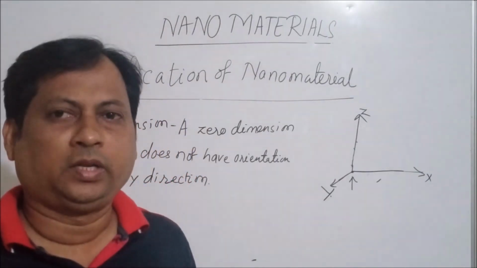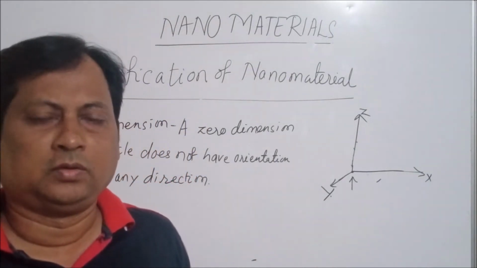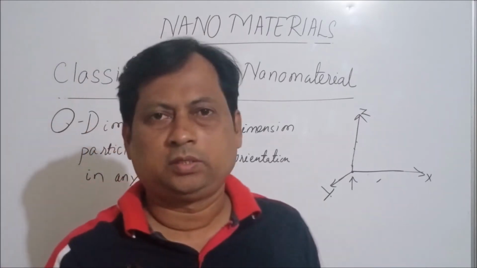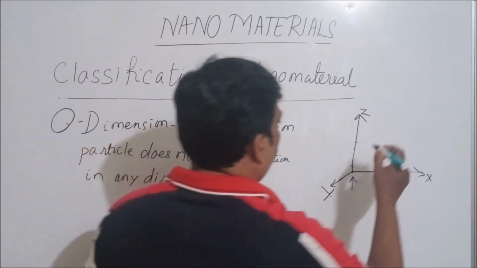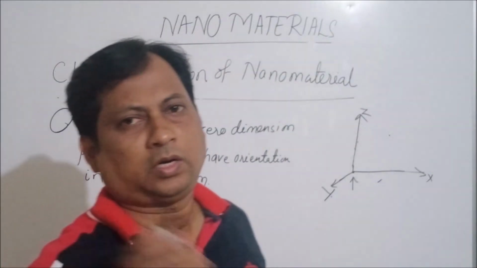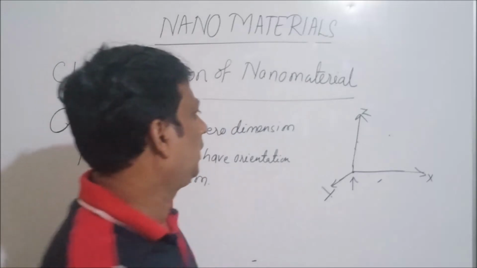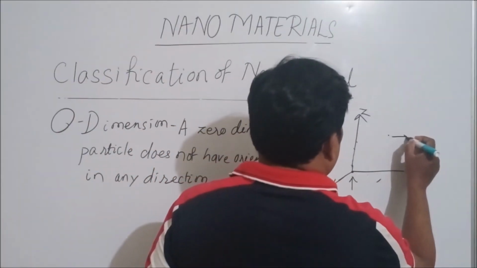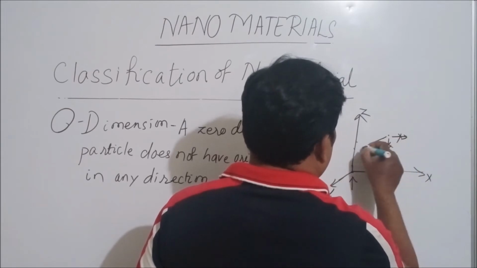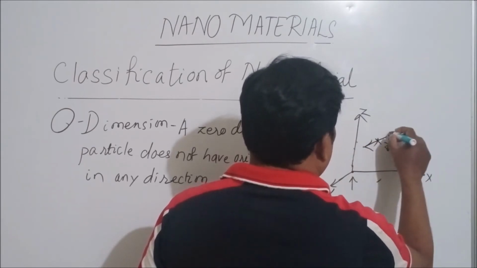It is not orienting in x direction, not orienting in y direction, and not in z direction. The particle is also like this. So it is a dot, and there is no orientation in any direction. So it has no orientation in this direction, no orientation in this direction, no orientation in this direction.